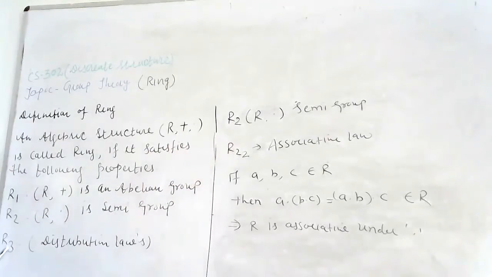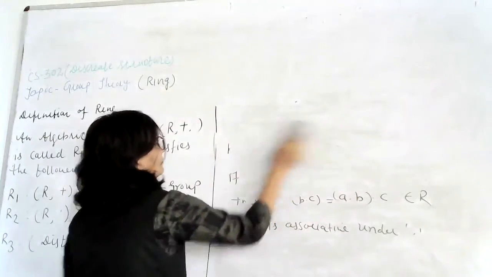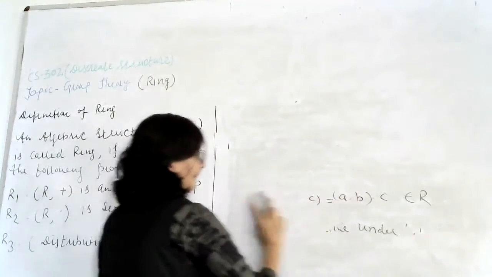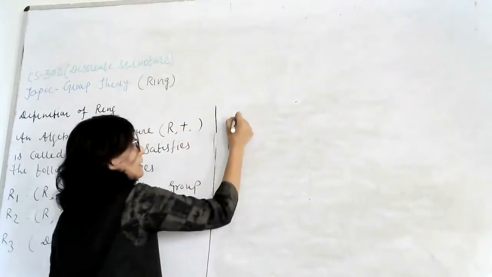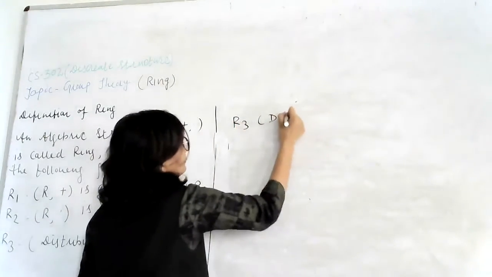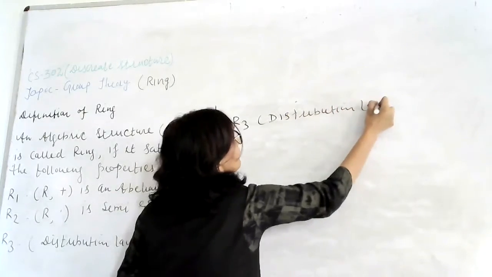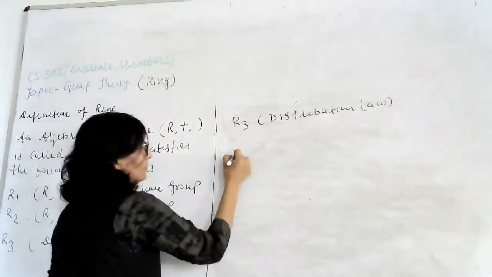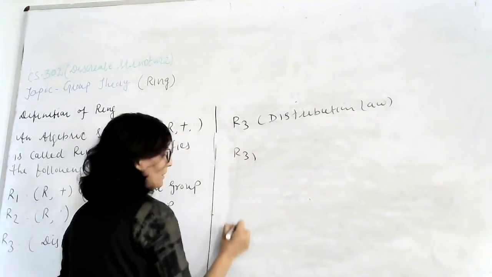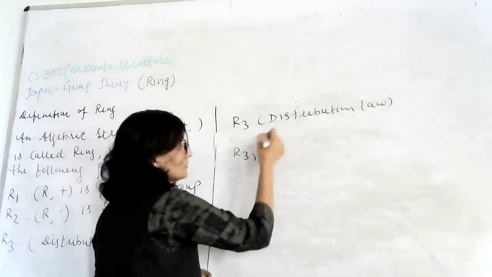Okay. Now third property is R3. It is the distribution law. And again we have two properties in distribution law. Number one is R31 and number two is R32. So in R31 we have distribution law.